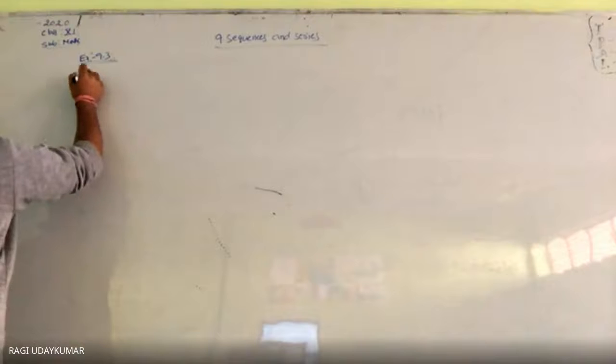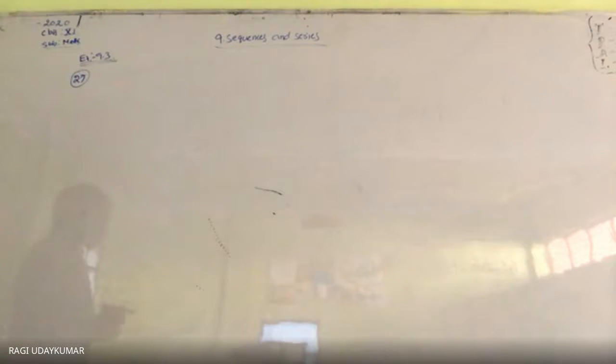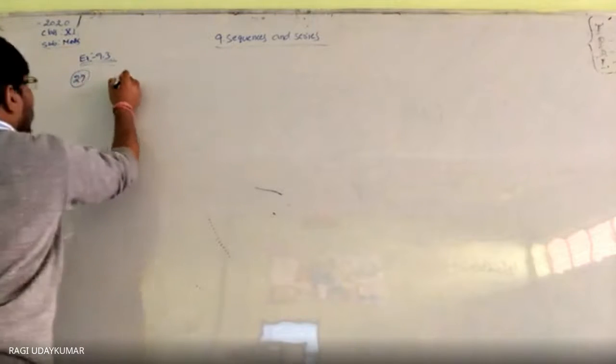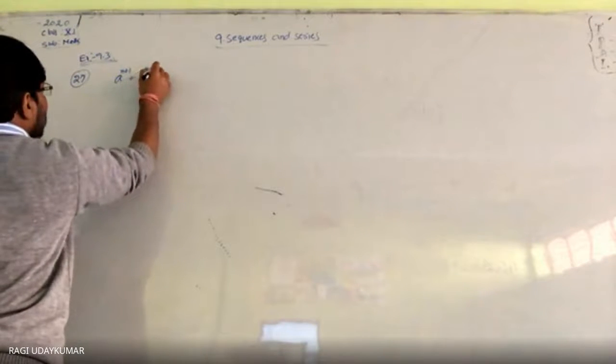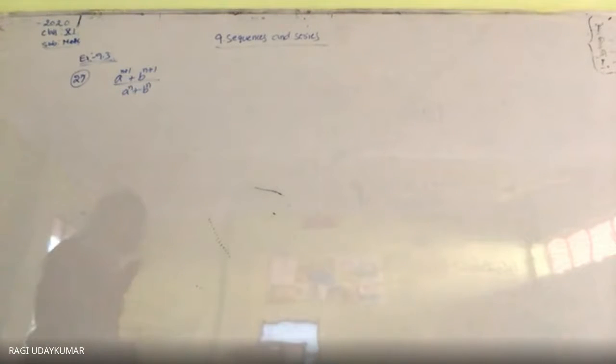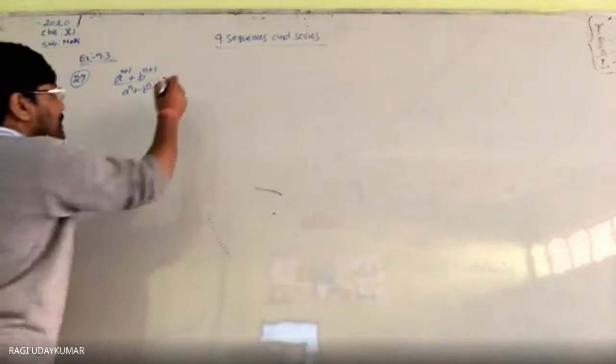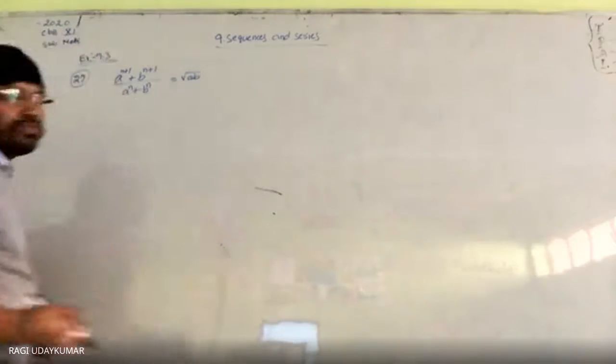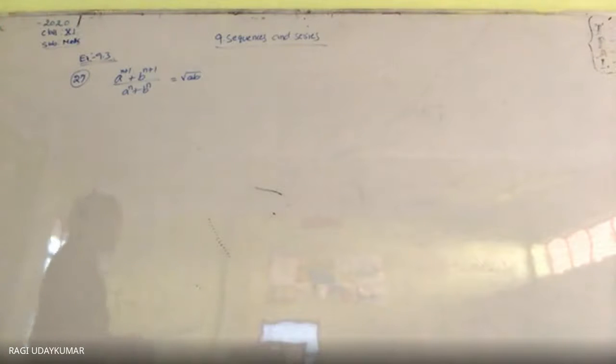The condition given here: find the value of n such that a power n plus 1 plus b power n plus 1 by a power n plus b power n may be the geometric mean between the two numbers. This is equal to under root of ab. Geometric mean between the two numbers means it is equal to under root of ab. So what do we need to do? We need to find the n value. What n value is to be chosen to get this answer?